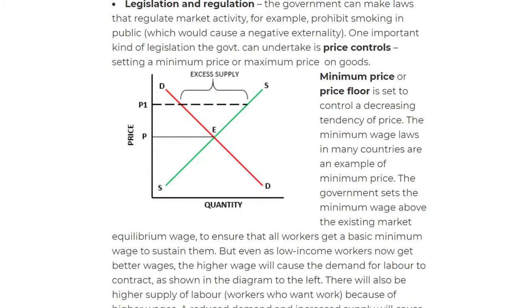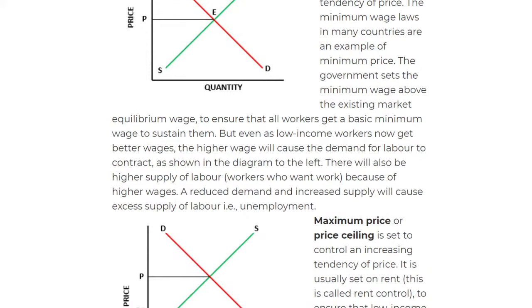So you can have excess supply. This is the diagram. We have the demand curve, the supply curve, we have the equilibrium point, and then the one above is called excess supply. We've talked about this, so hopefully you understand that.